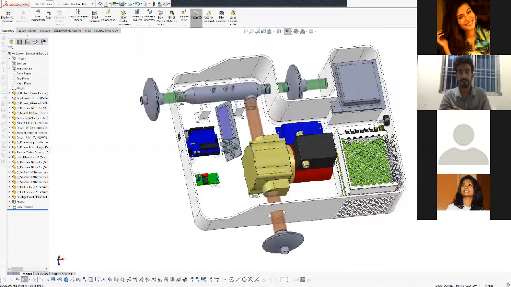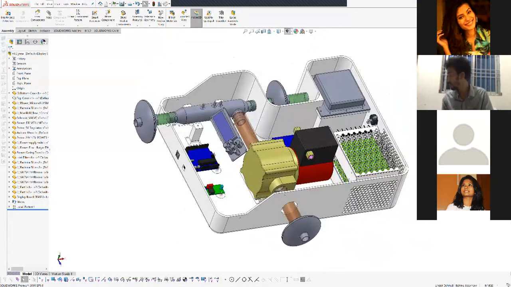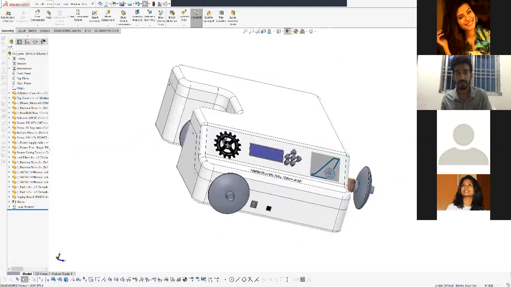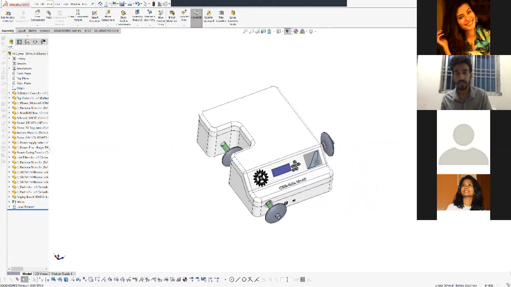So this is basically the layout and the design that is finalized as of today, and we have made a complete product of this. The complete layout design I did, the complete casing design I made, got it printed, and have got this tested as of now. Is it okay to show this one also?